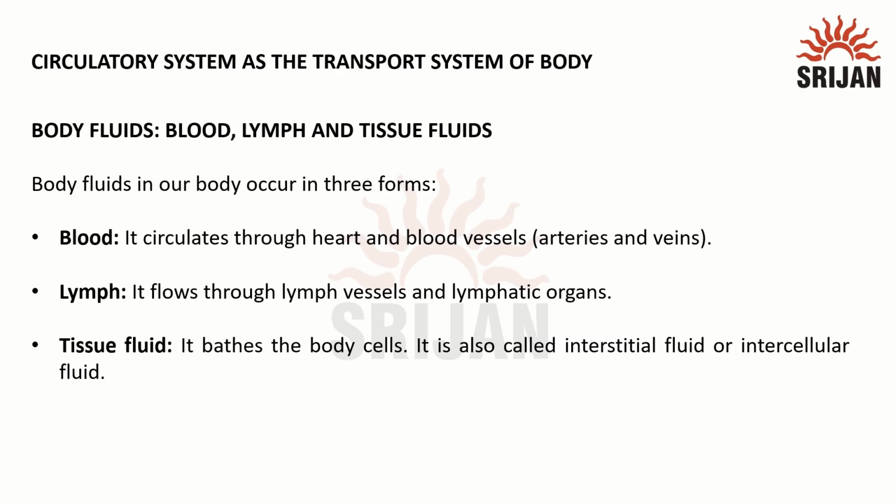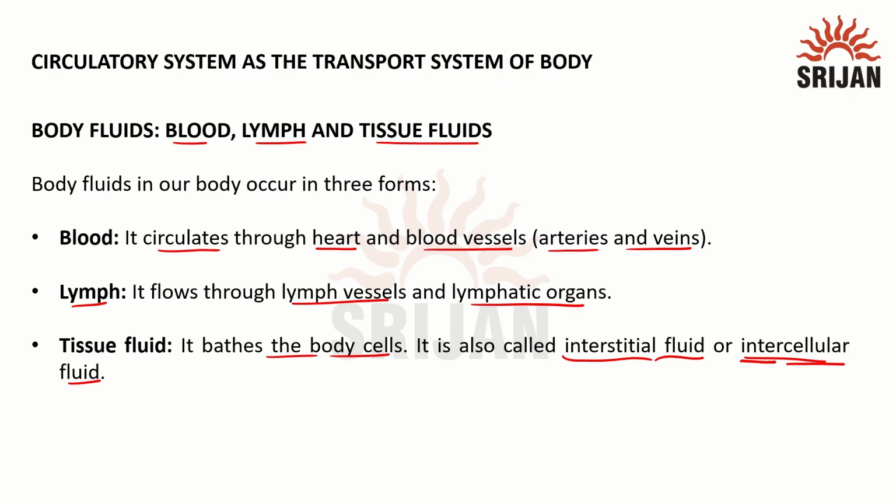If we think of body fluid, we saw there are three body fluids which are important in the circulatory system: blood, lymph and tissue fluid. Blood circulates through the heart and blood vessels, that is arteries and veins. Lymph flows through lymph vessels and lymphatic organs, whereas tissue fluid bathes the body cells. It is also called interstitial fluid or intercellular fluid. Inter means between the cells.